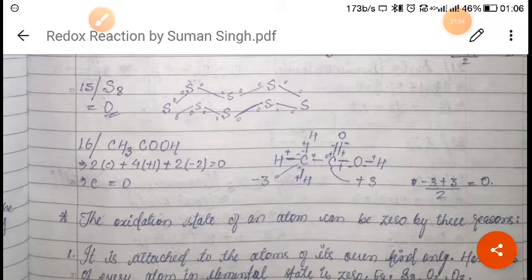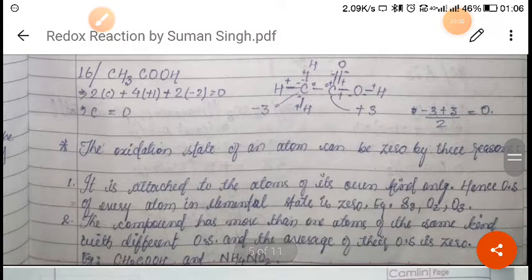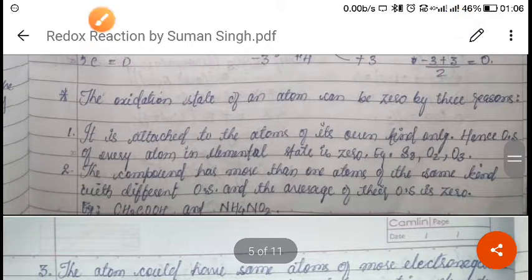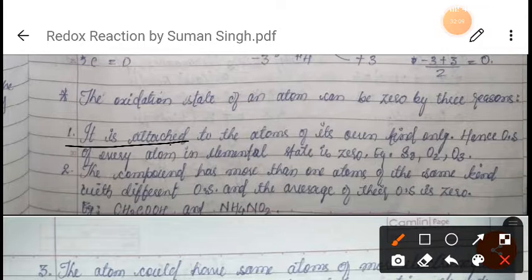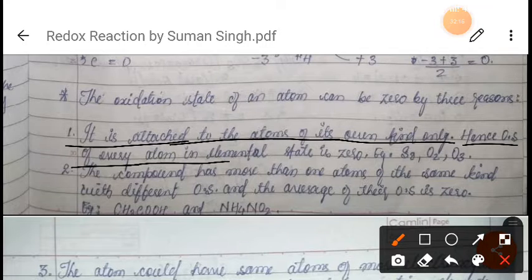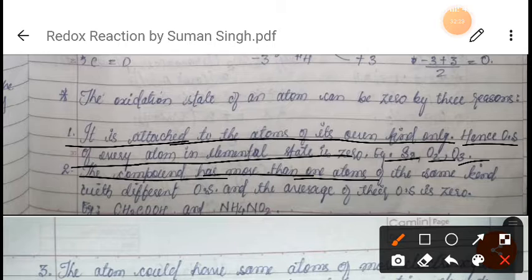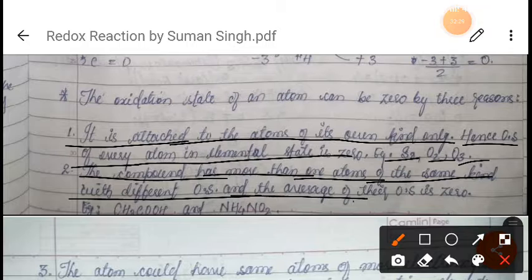Now the next method is when the oxidation state of an element can be 0. The oxidation state of an element can be 0 for three reasons. The first reason is if it is attached only to atoms of its own kind. Hence the oxidation state of every atom in the elemental state is 0, for example S8, O2, O3. Next, the compound has more than one atom of the same kind with different oxidation states, and the average of their oxidation states is 0, just like in the case of CH3COOH we have just seen, and the same way NH4NO2.